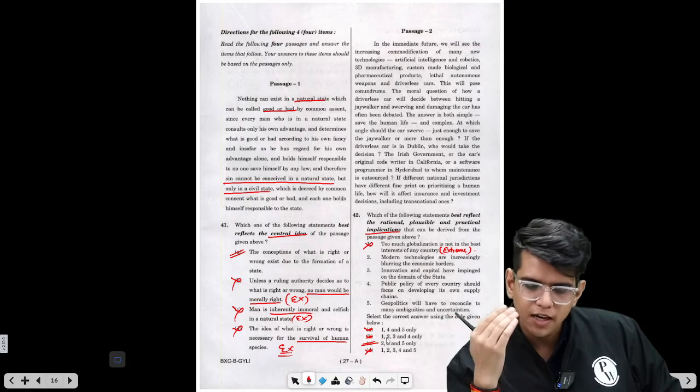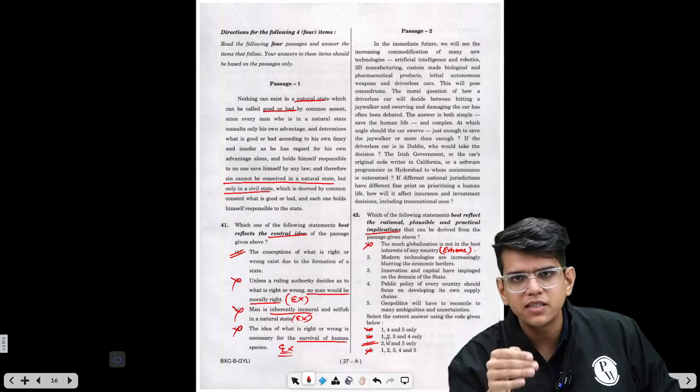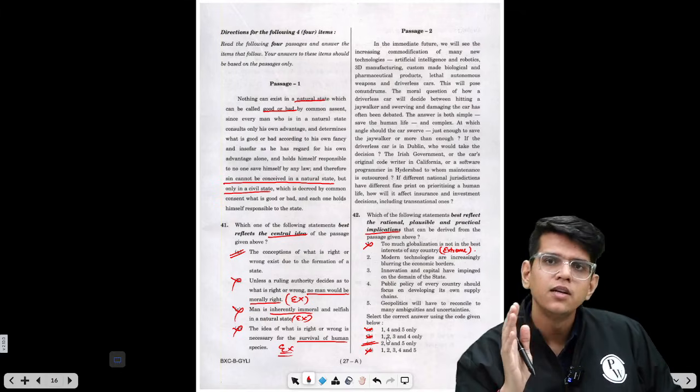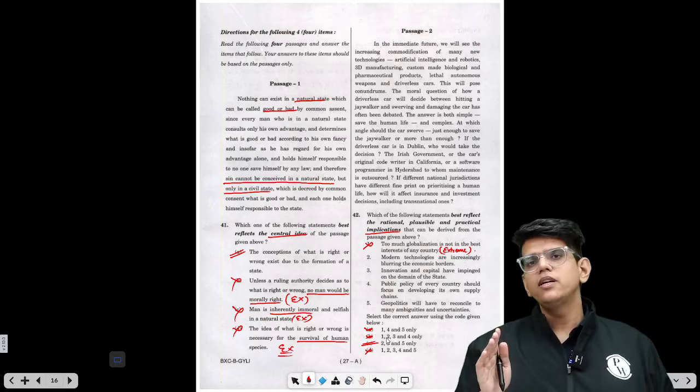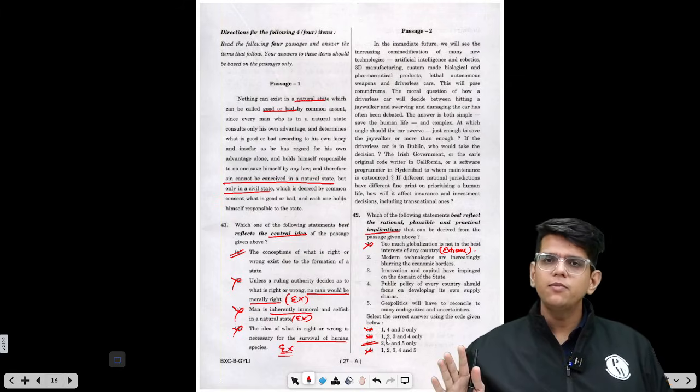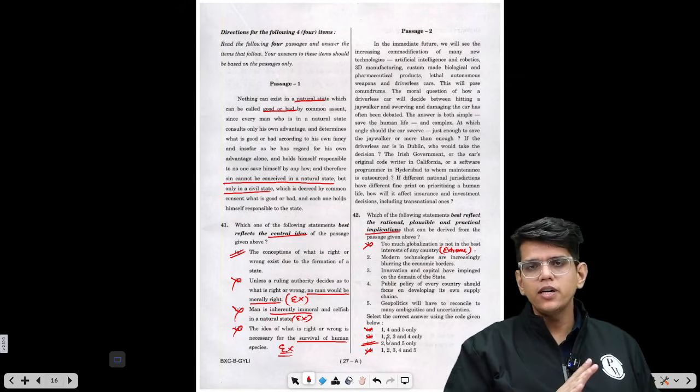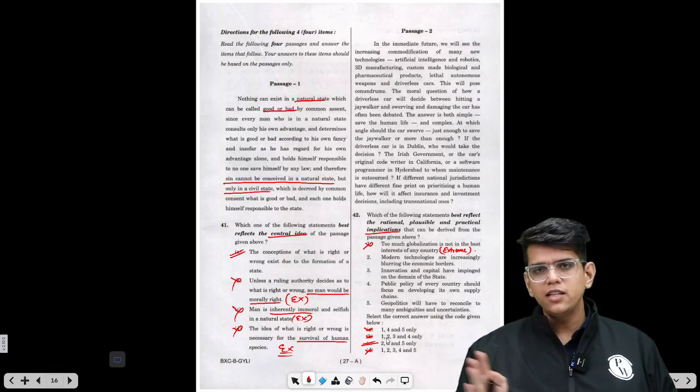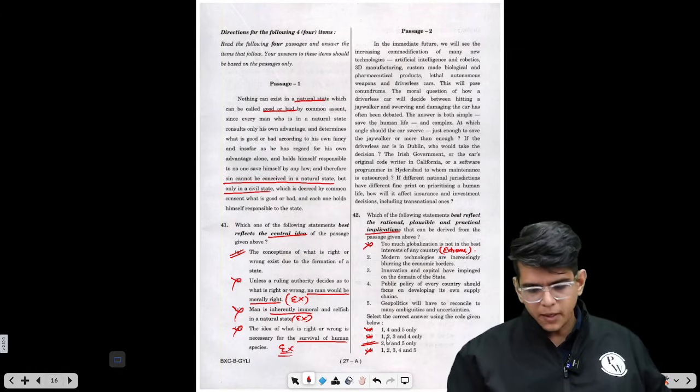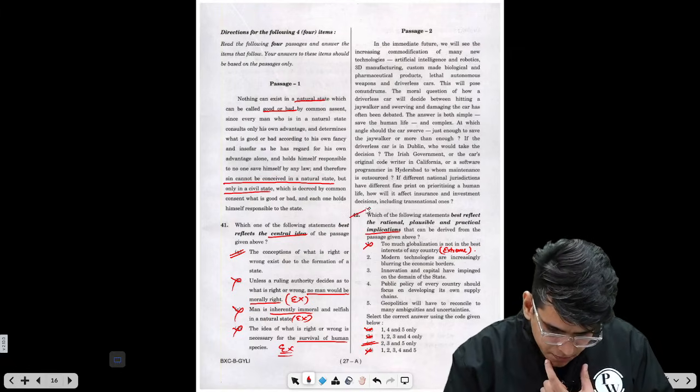And then you just have to apply some of your mind and read the passage carefully. You will get to the correct answer. If you know how to navigate through the reading comprehension, CSAT will become a very easy ride for you. You won't have any tension and you will sail through CSAT very easily. Okay, so these 2 questions are done.